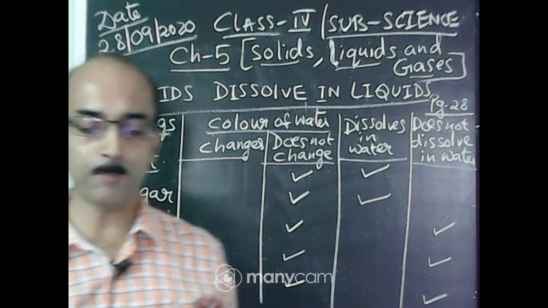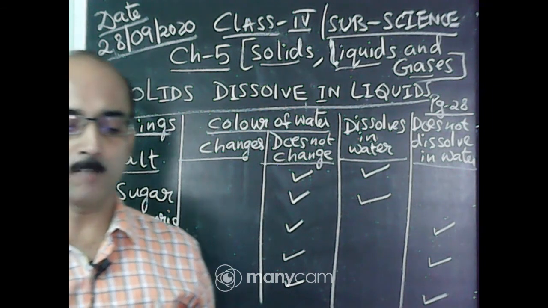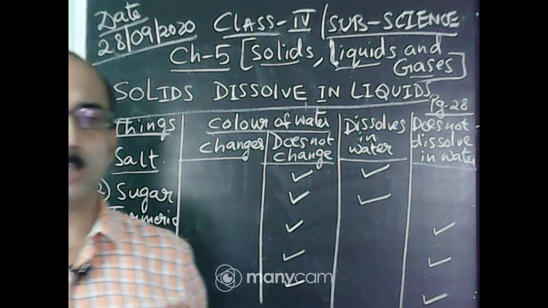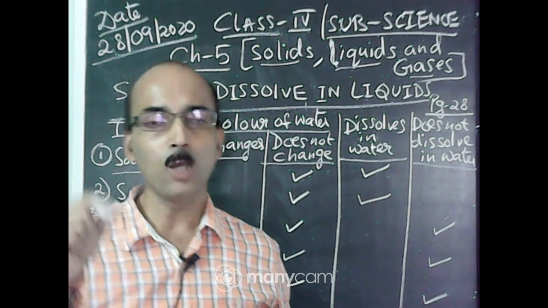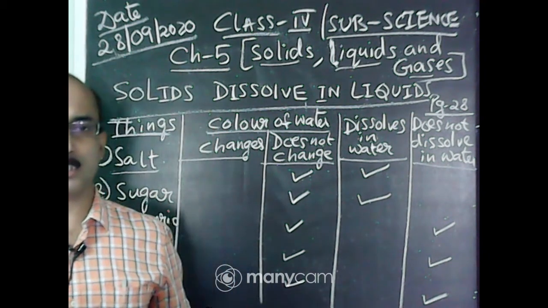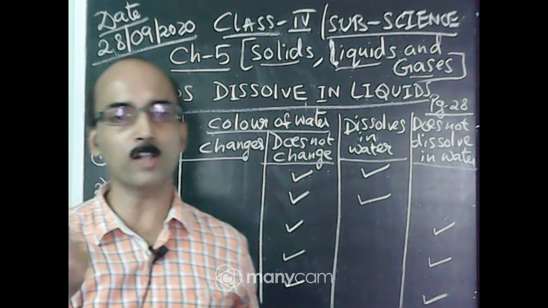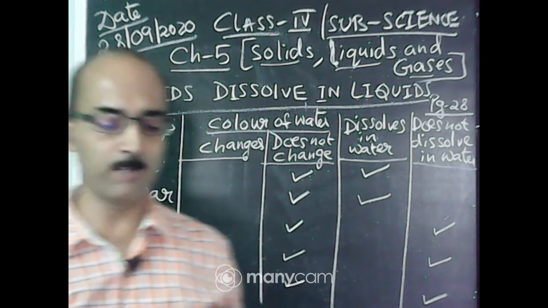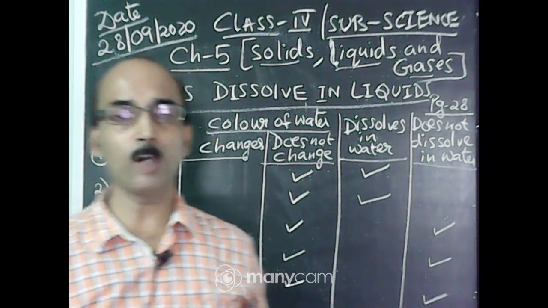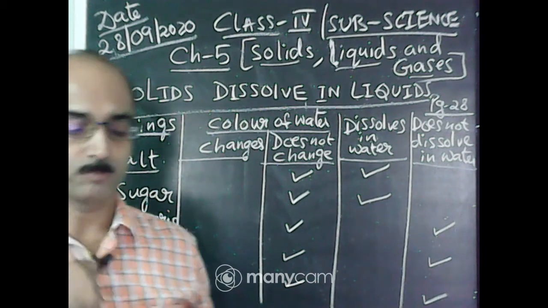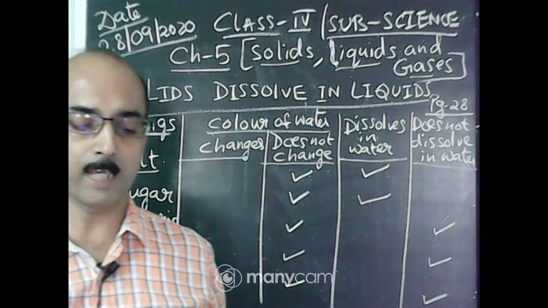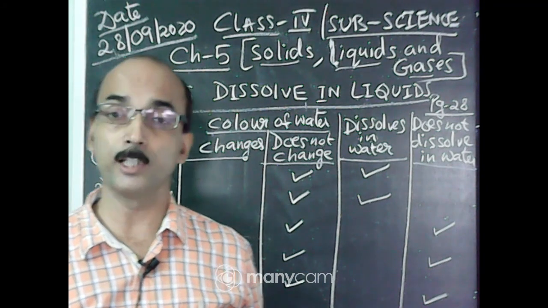Okay. What will happen? Note the water level in the glass. First you take the glass with water, you mark the level with a marker pen, then you add sugar to it, then you stir the glass, and the sugar dissolves in water. Now you mark the level. It remains the same. You will see that the level of water will be the same as before. This shows that the volume of the water remains the same even after dissolving sugar in it.